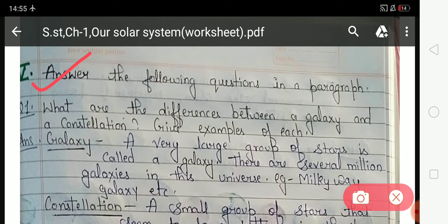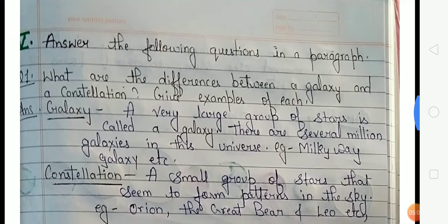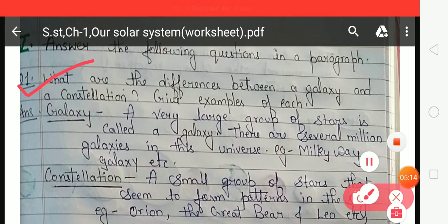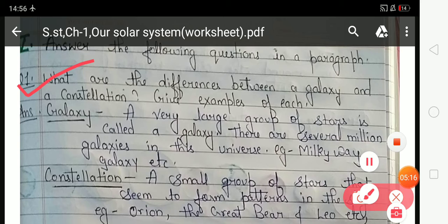Answer the following questions in a paragraph. It means in this exercise you have to give answers according to the given question, and your answer should be in a paragraph. So look at question number 1. Your question number 1 is, what are the differences between a galaxy and a constellation, and give examples of each?